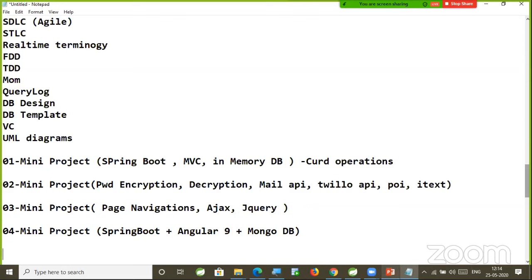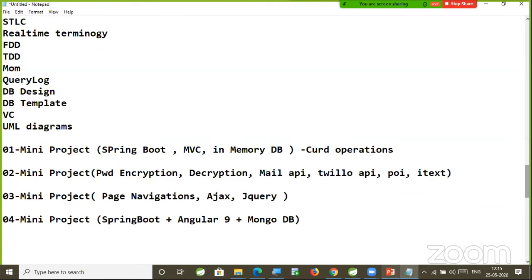People are asking what UI we are going to cover. In this fourth project, I am going to cover Angular 9, which will help you become a full stack developer. And here we are going to use MongoDB as a persistent store to store our data, right? After completion of these four mini projects, you will really observe the difference between before joining the project class with Ashok sir and after joining it. That difference you will definitely realize, and you will definitely talk to your friends.